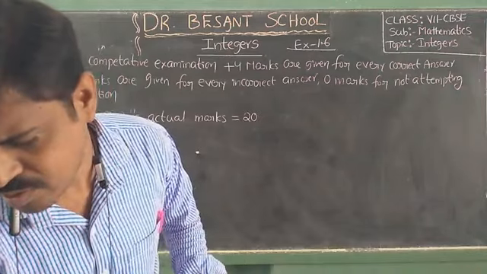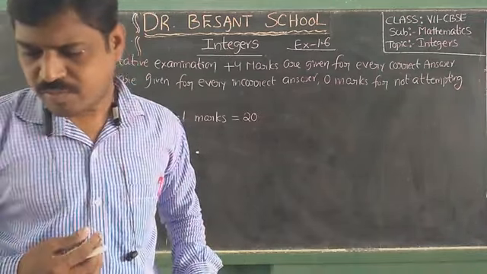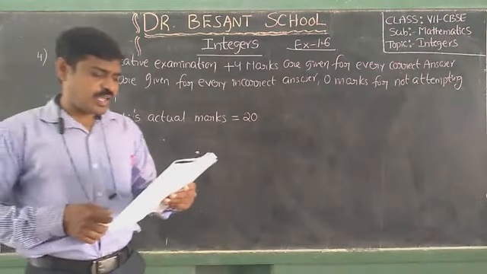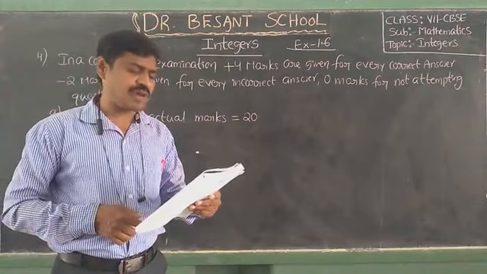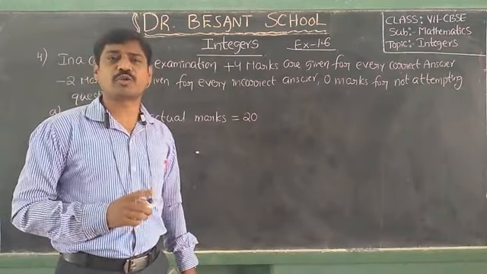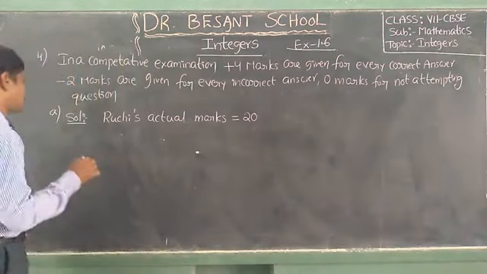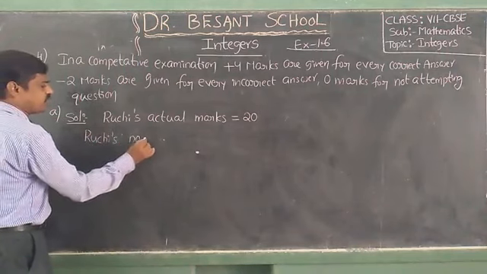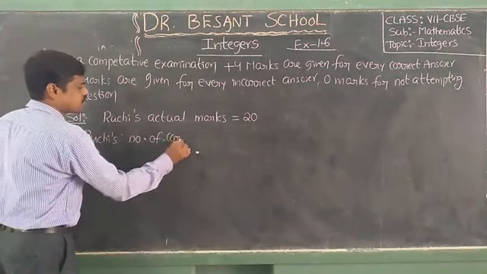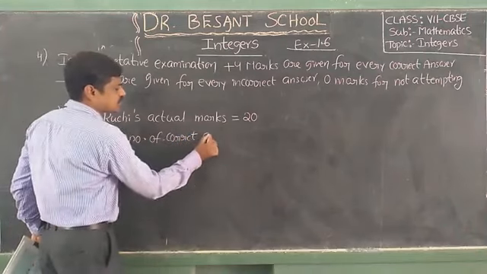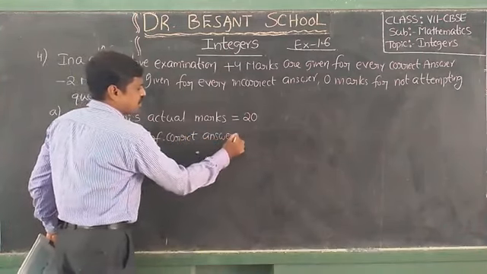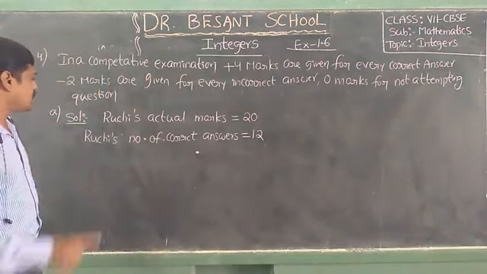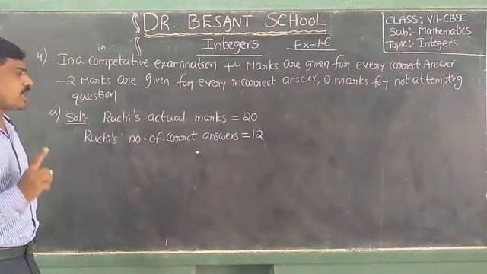Next, Ruchi scored 20 marks. If she has got 12 correct answers, so Ruchi's number of correct answers, how many? 12.